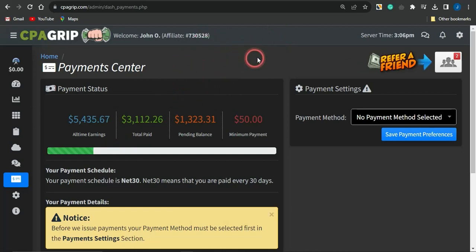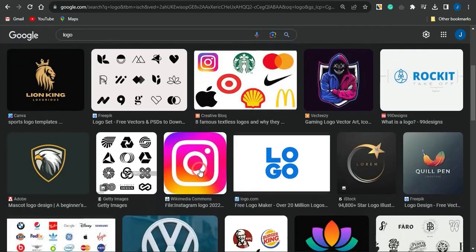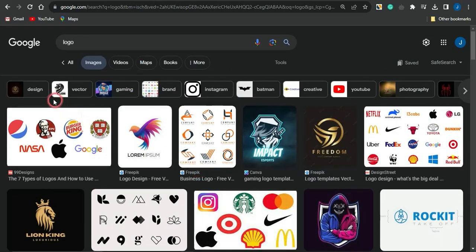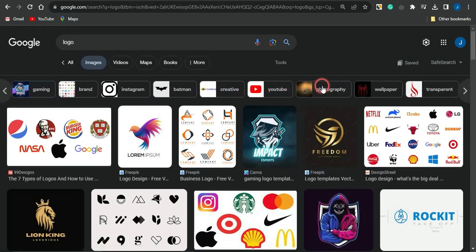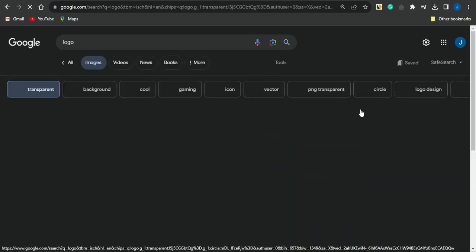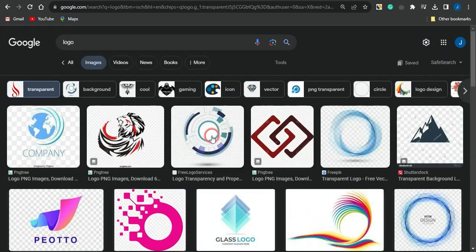So first of all, what you want to do right now is to head on to Google, and maybe you do want to go on to searching for logos. If you do search for logos, you'll be able to see numerous logos which you could take advantage of. And guys, maybe I do want to just simply select a particular type or category of logo. Maybe I'm just going to select this type of category right now. You can see multiple logos which I can just simply go on to downloading.